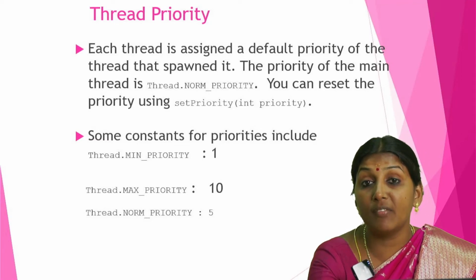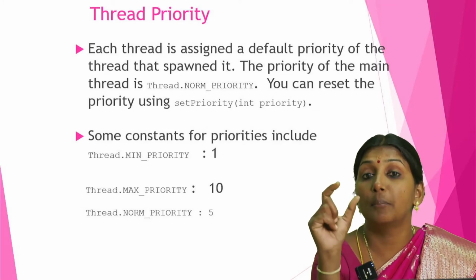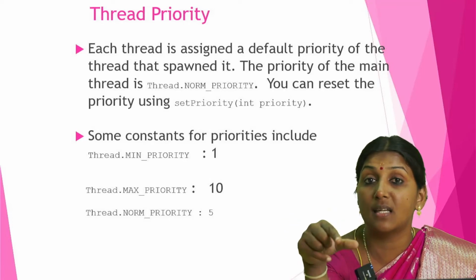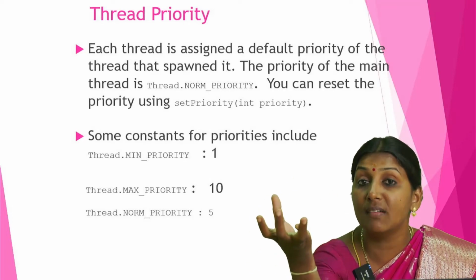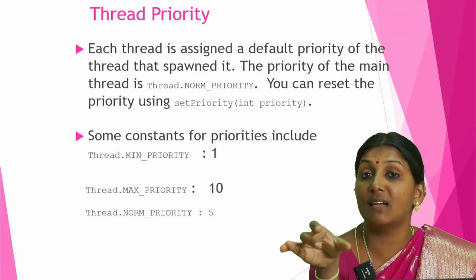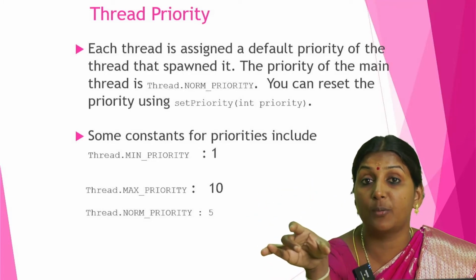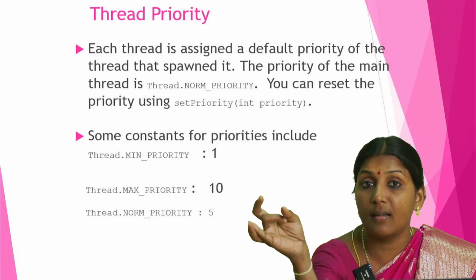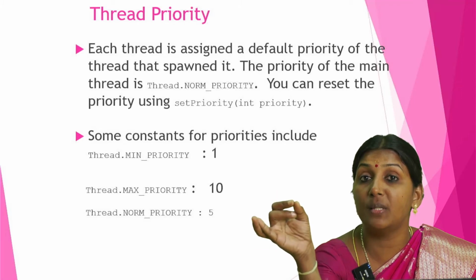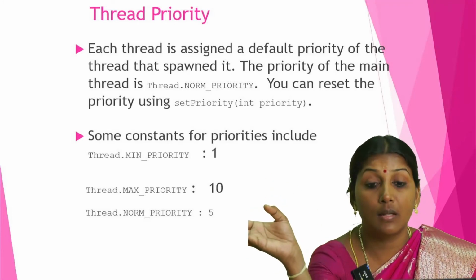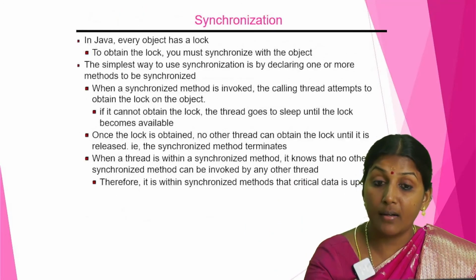If I give thread C dot max priority, then automatically 10 will be assigned to thread C. So what will happen? First thread C will be executed. After completion of thread C only, the next thread will be allowed to execute. That is called thread preference or thread priority. So priority can be given to a thread to run first, next, and so on.